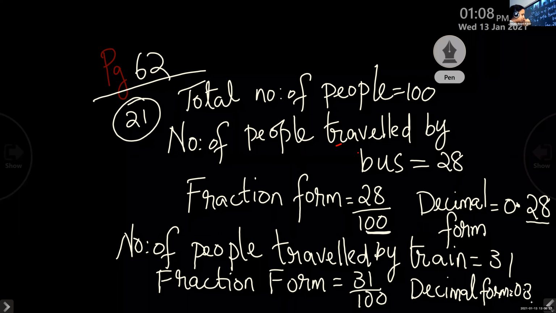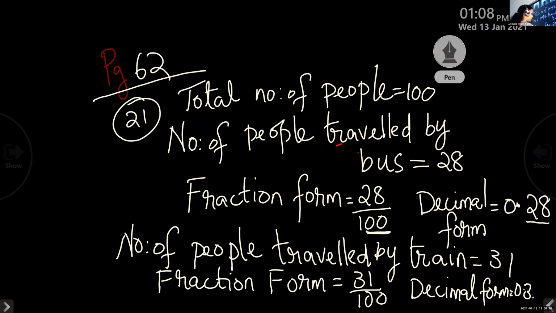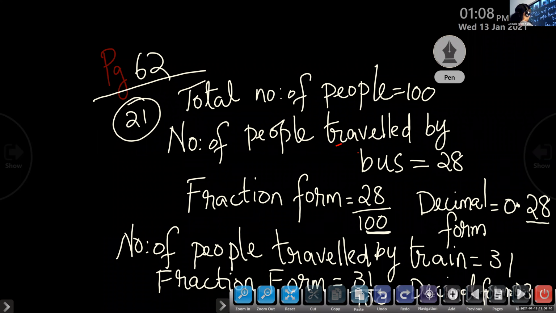Okay. Hello. Excuse me. Can you hear me? Yes, ma'am. Okay. So decimal form is 0.31. It's not possible to write it here. So write the decimal form, and after that, number of people traveled by bus and train. On that same line itself, if you have place, you have to write fraction form and decimal form.